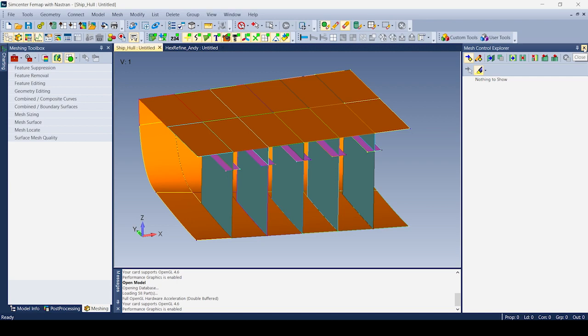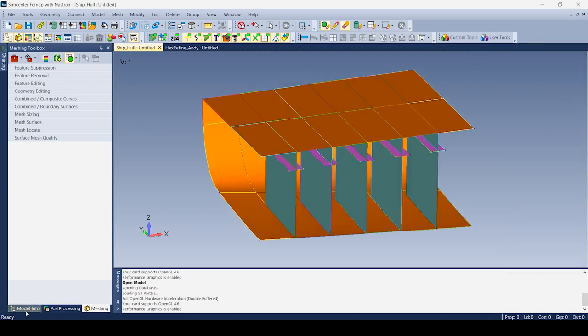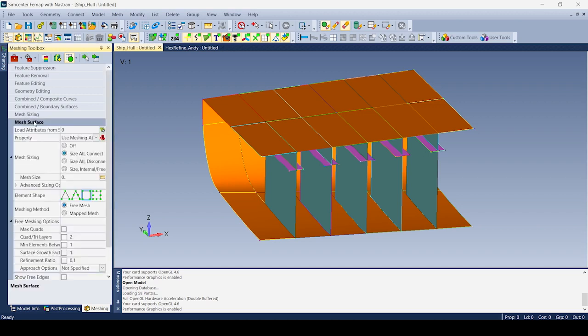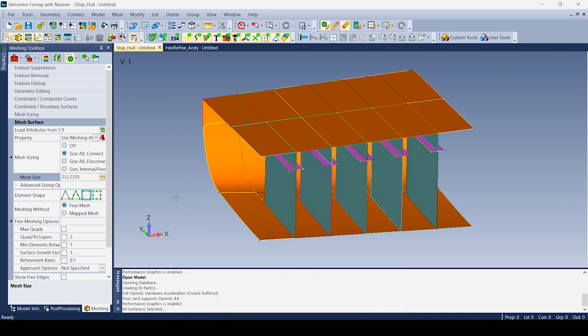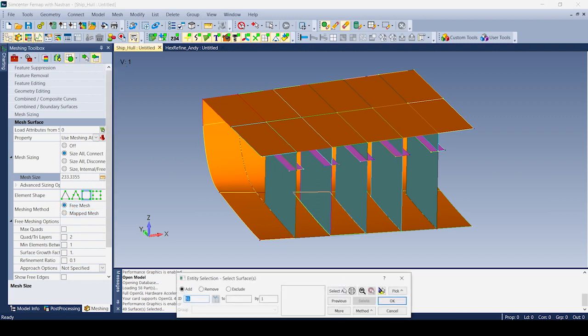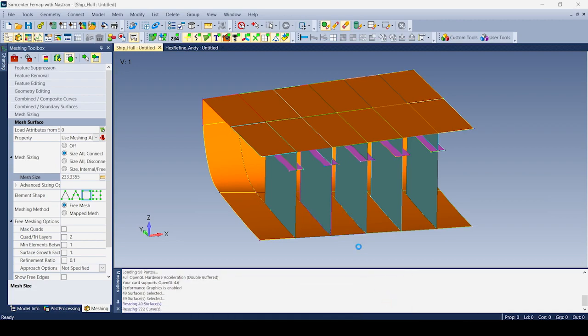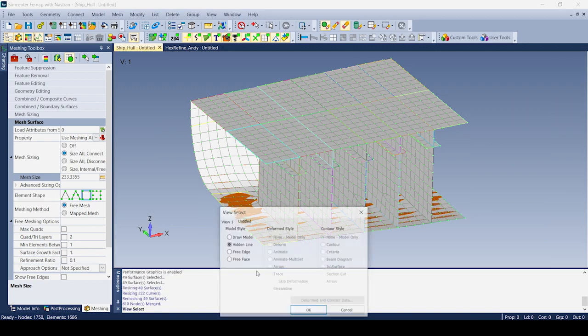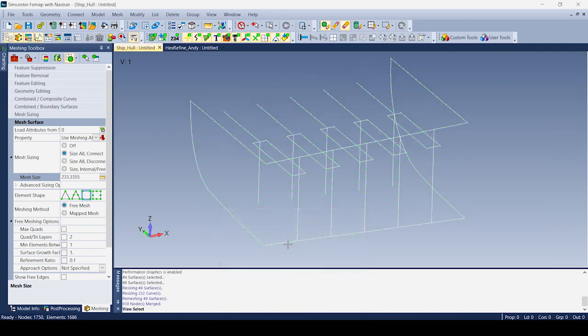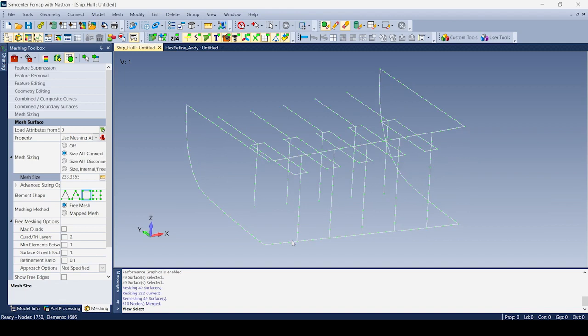So I'm going to close my Mesh Control Explorer, come over to my meshing toolbox, and go to Meshing Surface. I'm going to select all my geometry, say OK, and get a default mesh size. I'm just going to put a free mesh on this to start off with. I'll select OK in the dialog, and all my geometry has been meshed, and if I take a look at the free edges, you can see I have a properly connected mesh.